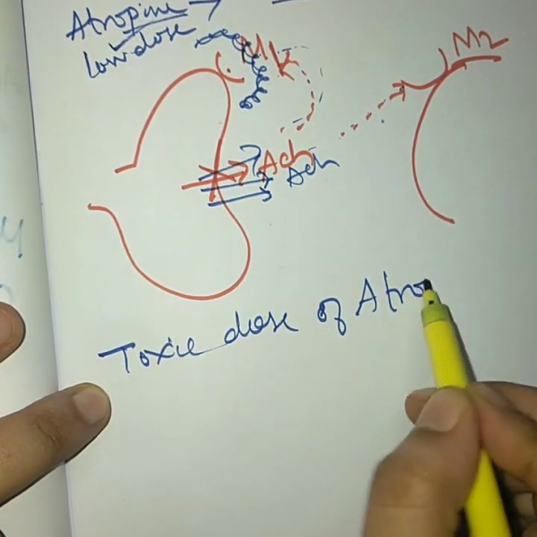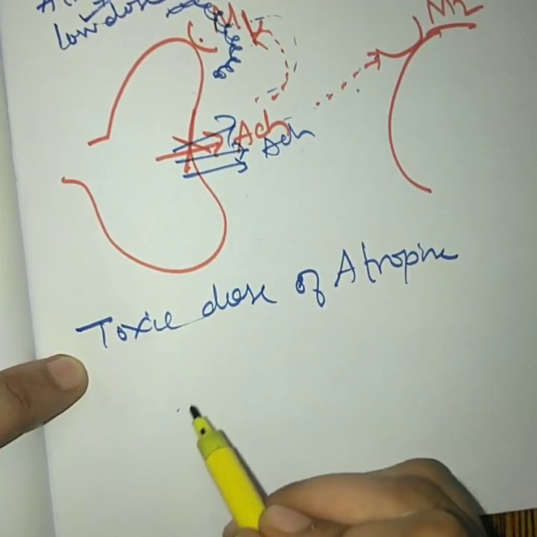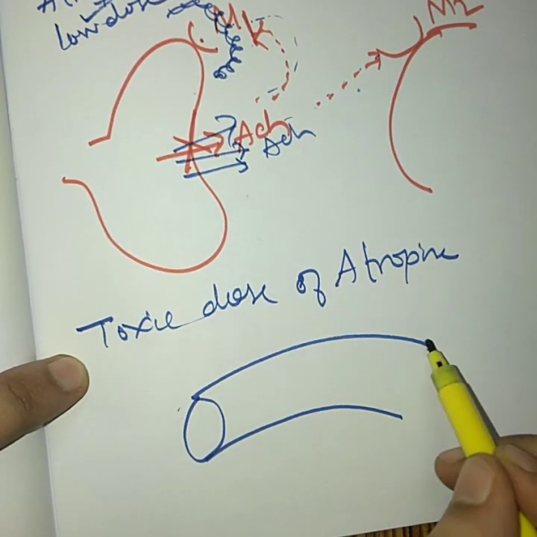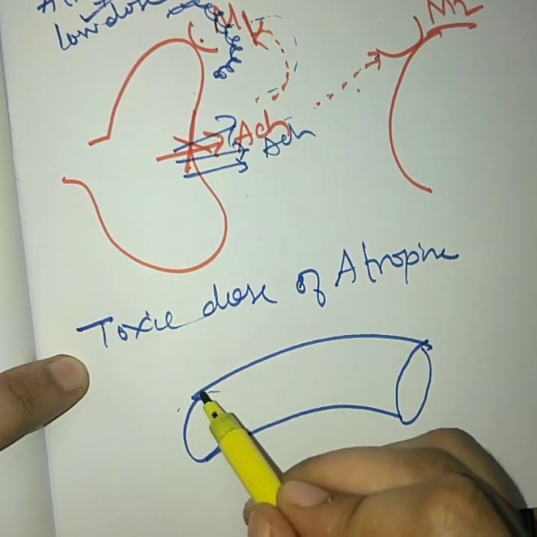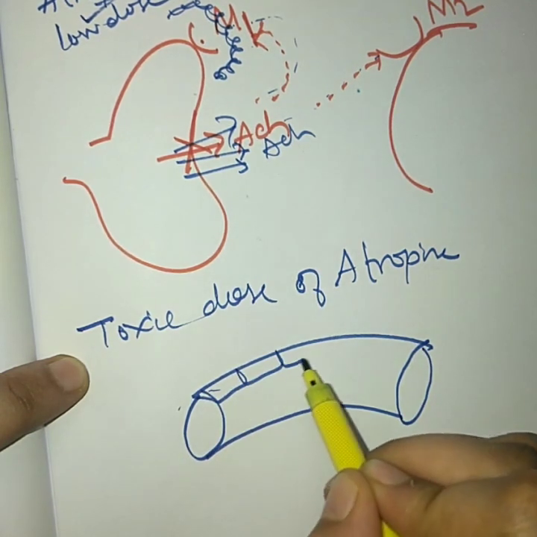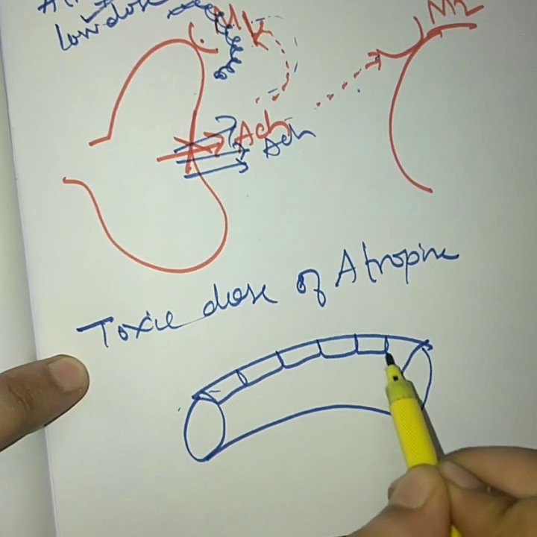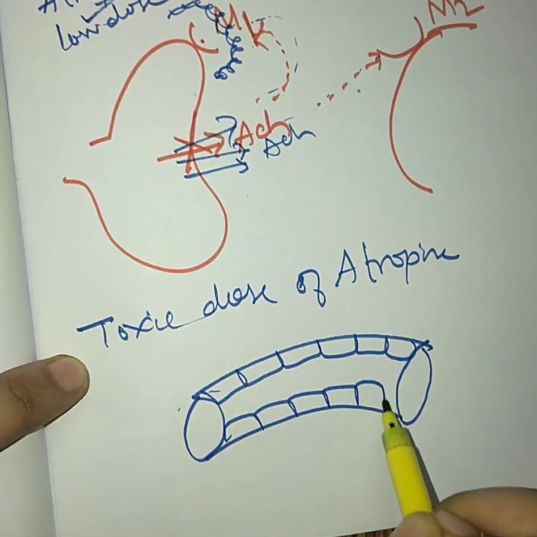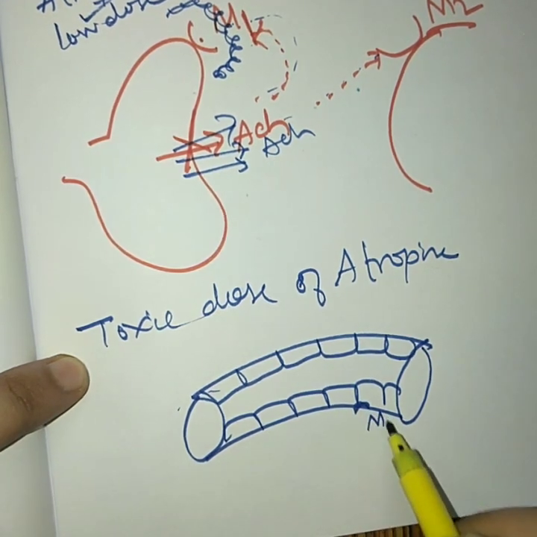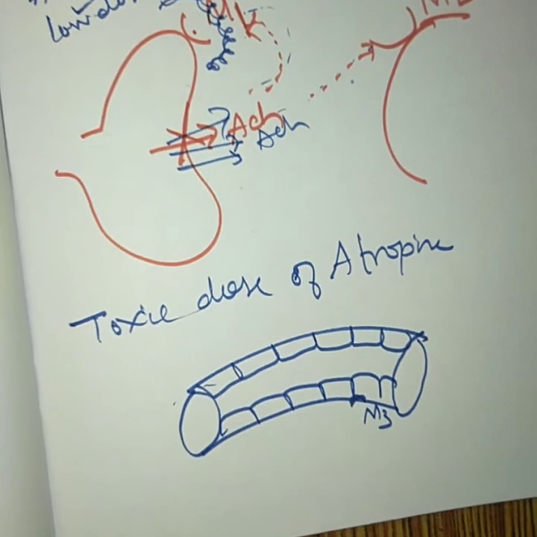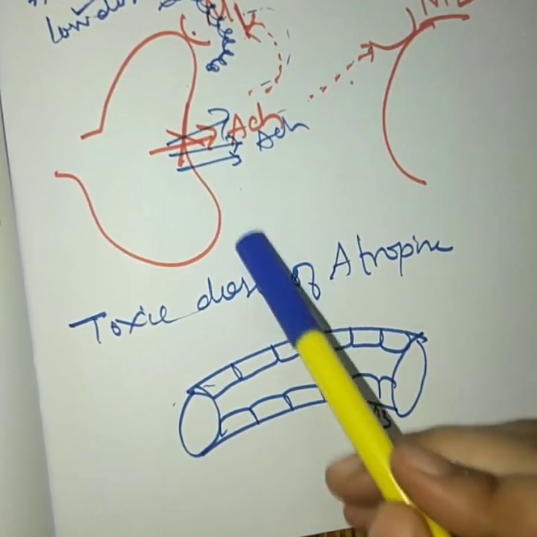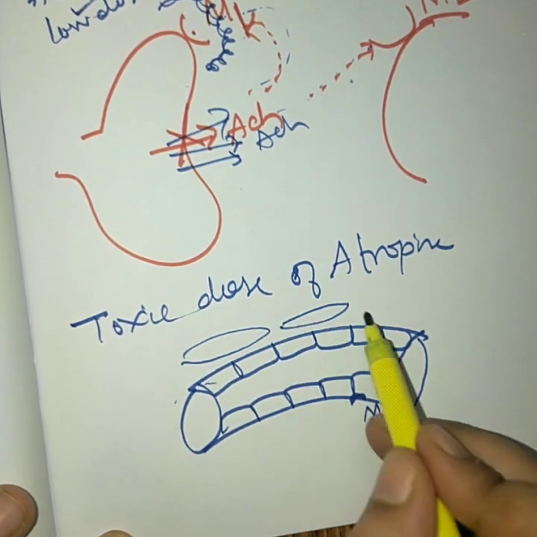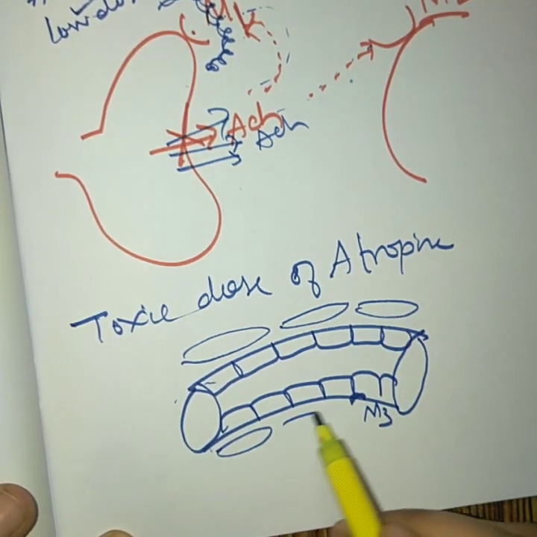atropine has action on the blood vessels. Now suppose these are the blood vessels, and in the blood vessels, if you remember, the endothelium contains the M3 receptor, and whenever this M3 receptor gets activated, what will happen? It will lead to production of nitric oxide, and that nitric oxide will go to the smooth muscle adjacent to these blood vessels and will produce relaxation of the smooth muscle.